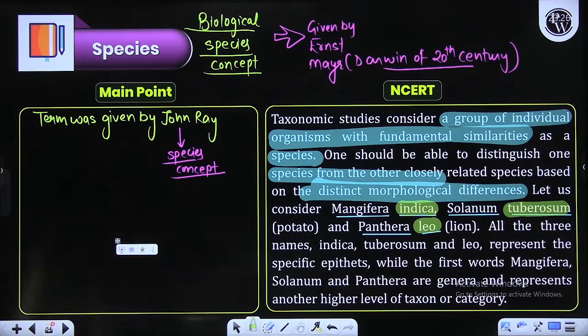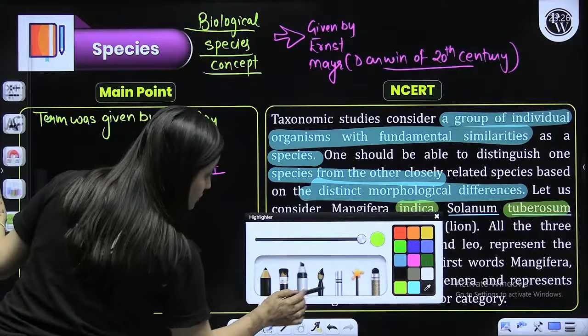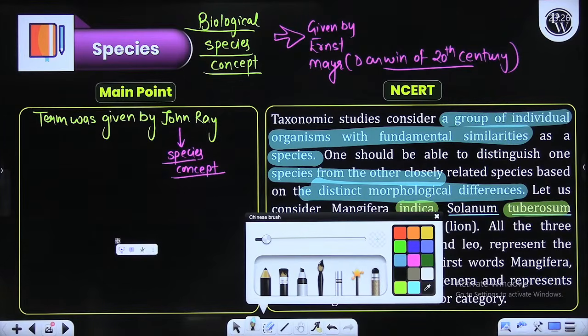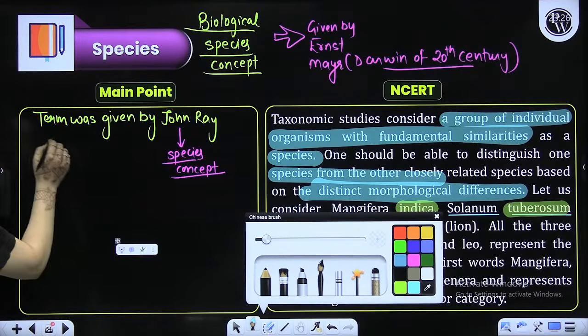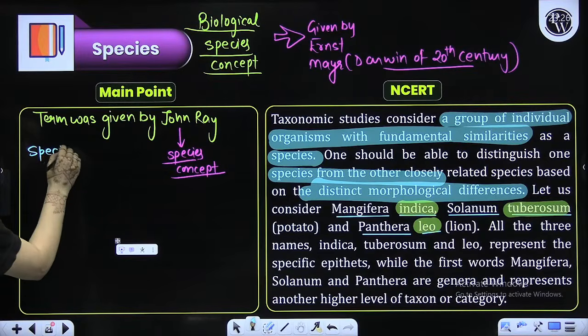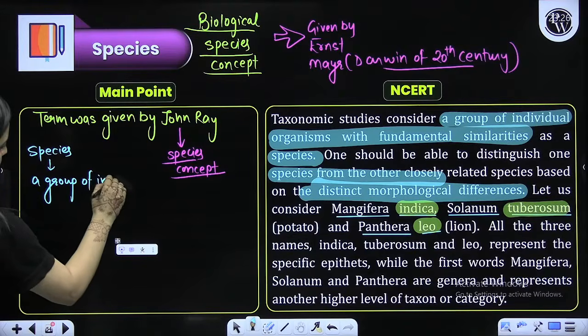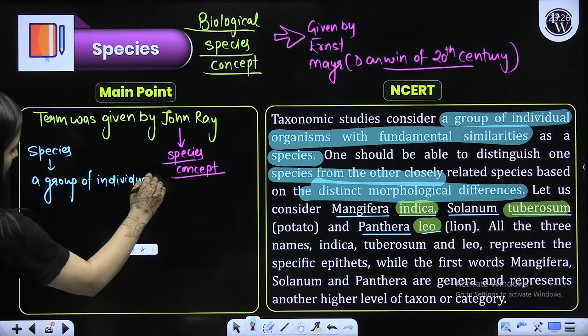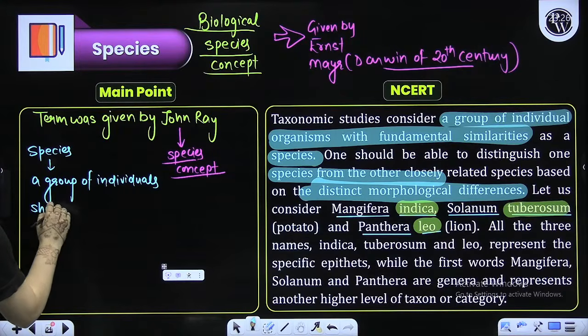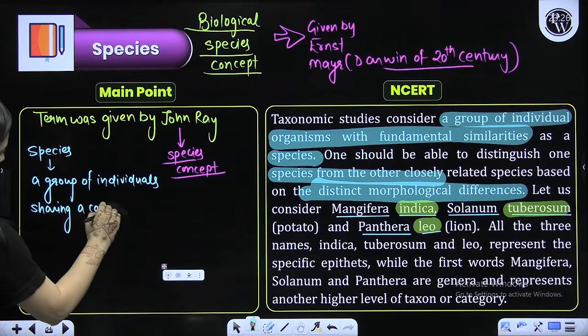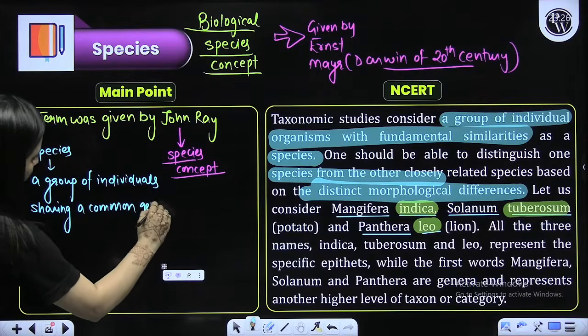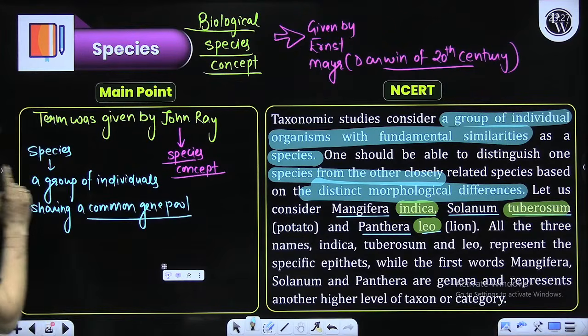So the term was given by, right? The term was given by, and the species concept was given by John Ray, but the biological species concept, right? It was given by Ernst Mayr. So species is a group of individuals sharing a common gene pool. Gene pool, you understand? Genetic information, right? Common gene pool arising from a common ancestor,